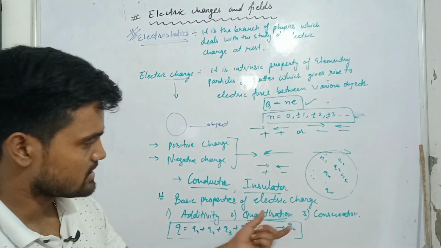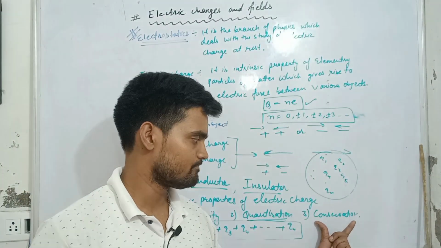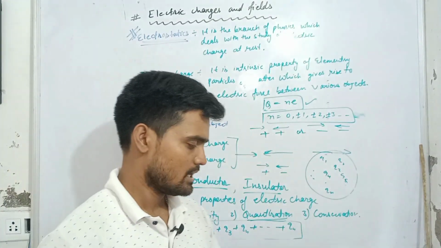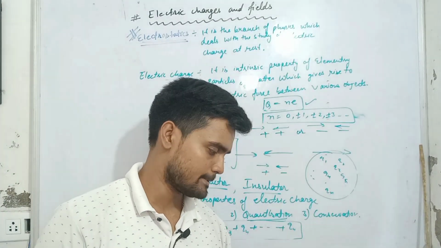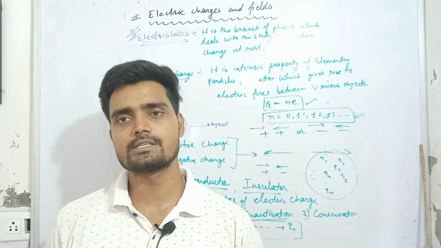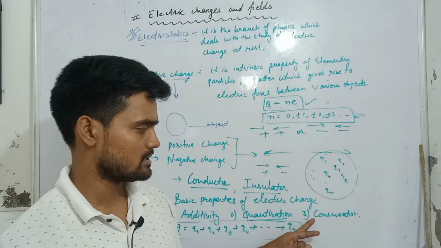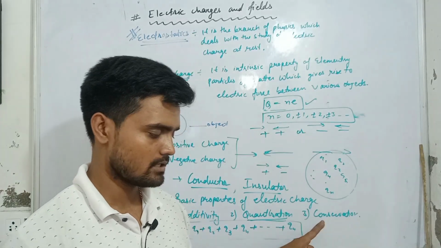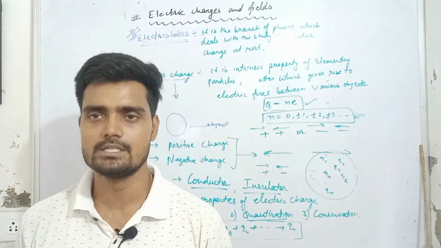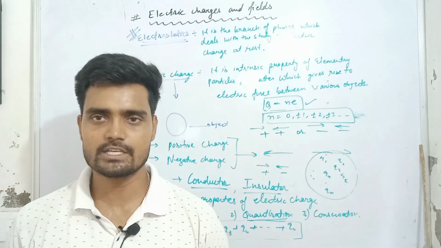Now let's see the next property of electric charge, that is conservation. So what is conservation? It holds in an isolated system. The total charge in an isolated system is always conserved, that means constant, fixed.